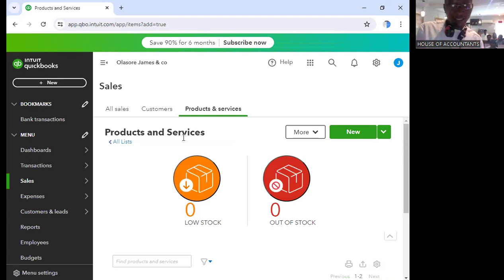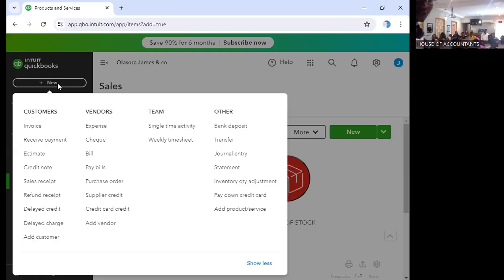Okay, people of God, I think you are gone. We are okay with this one. So let's go to the reposting. Click on new. So if you don't want to be disturbing yourself going up and down, looking for where you can find any posting you want to do, once you click on new, all these activities you can do will show up. Then you just click what you want to perform.